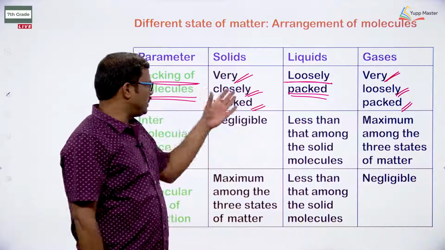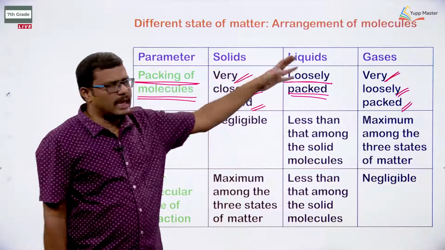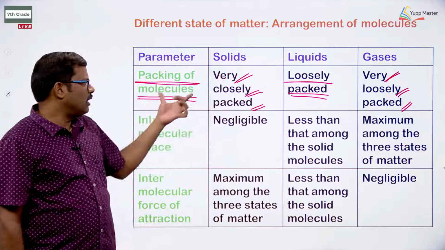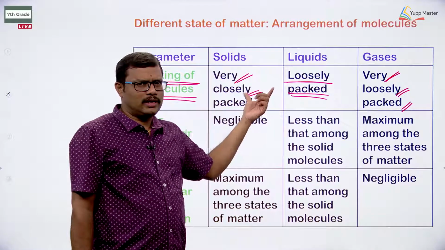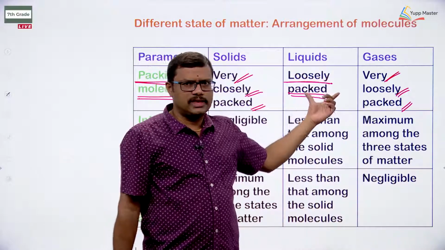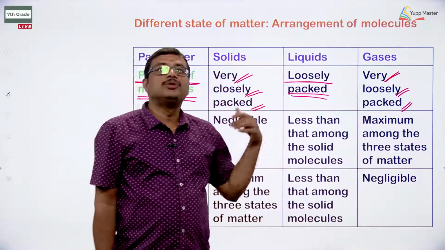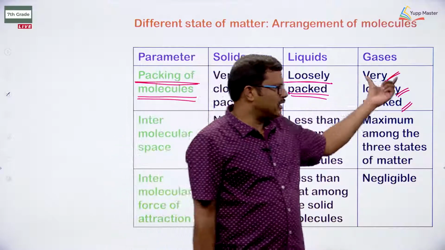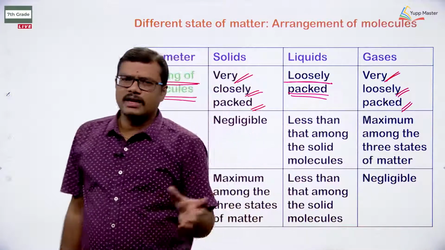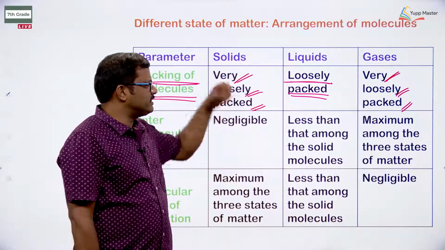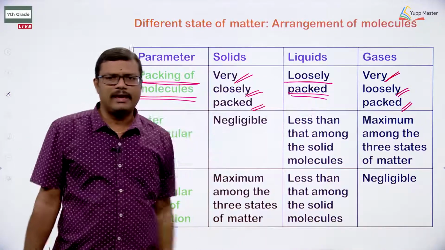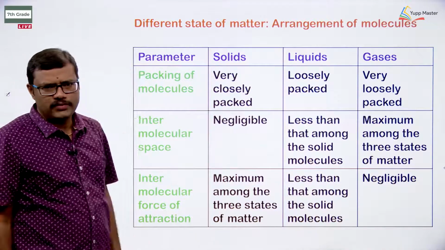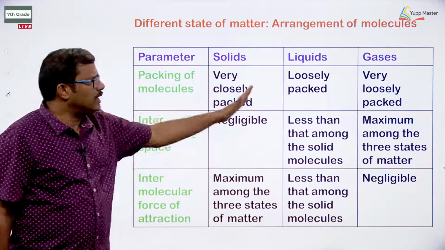So you can observe the arrangement of particles in the case of solid, liquid and gas at one place. Here in the case of solid, the packing of molecules is very close with one another, tightly packed, whereas in the case of liquids, it is not close packing, it is loose packing. So the particles of liquid are loosely packed. In the case of gases, they are very loosely packed. So this is how we can observe the packing of molecules from the first parameter comparison between solid, liquid and gas.